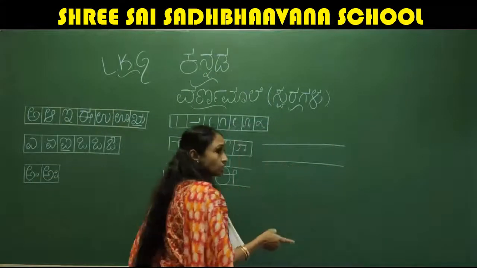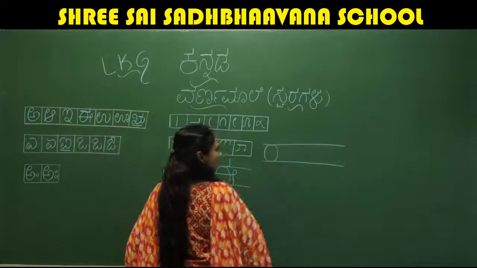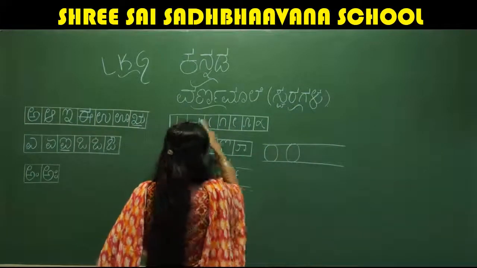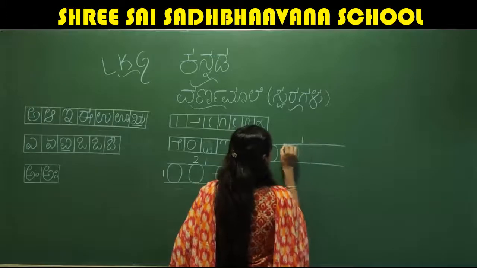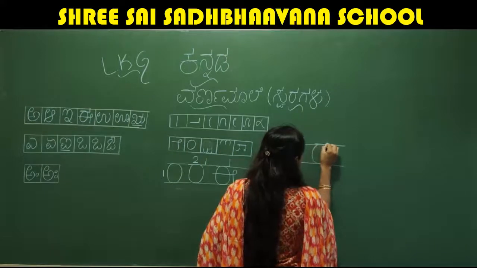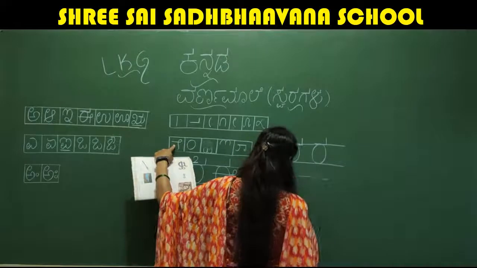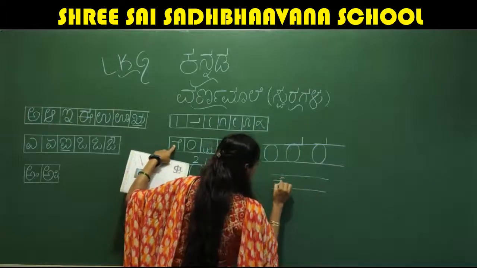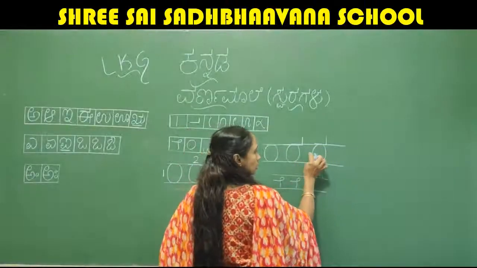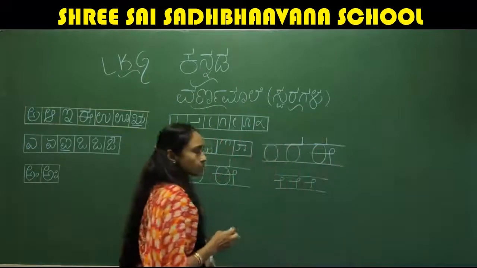So children, to write E, first you write the circle like this, and then add this stroke. It should touch the upper line, one sleeping line and one standing line. And next you write this stroke. How to write this stroke? Normally in your two line you are writing like this. See? So this same stroke should come in between, in the middle. So start from here and it should touch this.